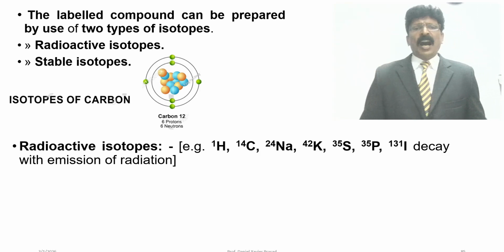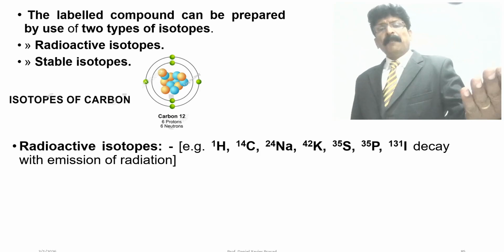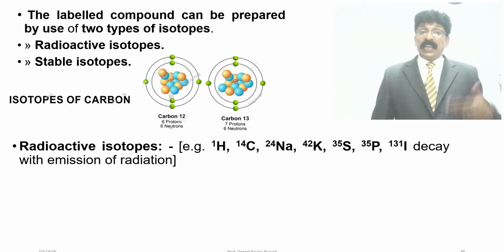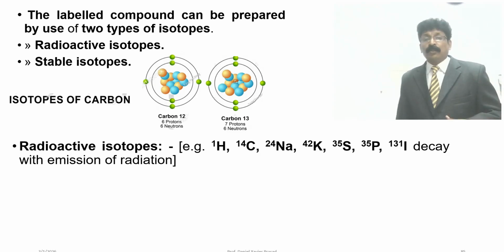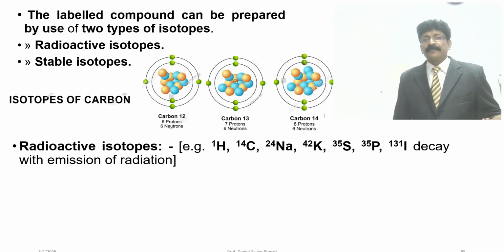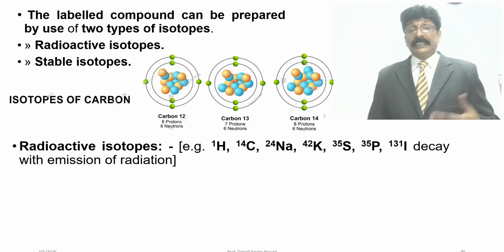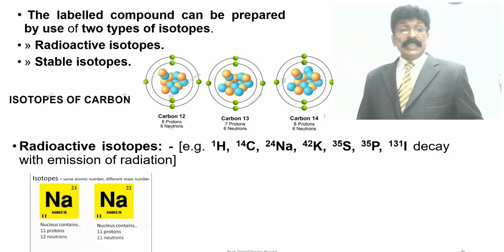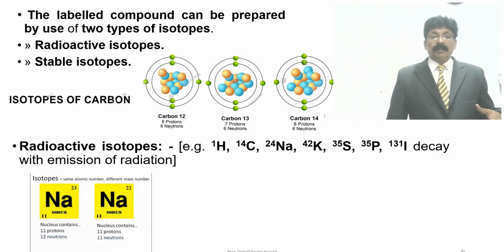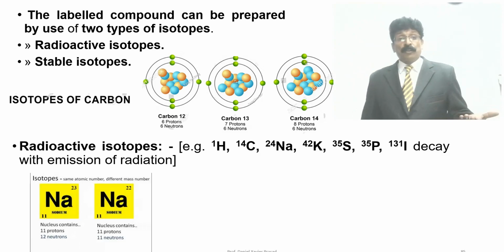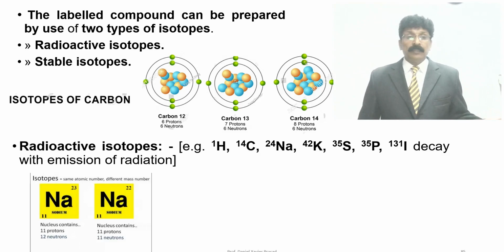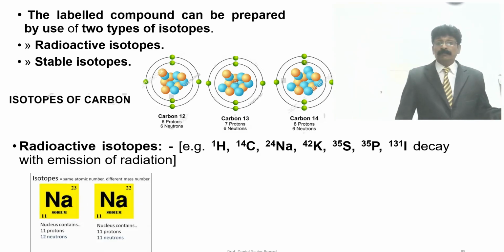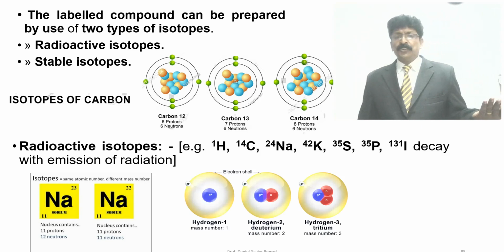Isotopes of carbon: you can see carbon with 6 protons and 6 neutrons is the normal carbon atom; 6 protons and 7 neutrons is an isotope; 6 protons and 8 neutrons, carbon-14, is an isotope. And you can see sodium with 11 protons and 12 neutrons is sodium-23; 11 protons and 11 neutrons is sodium-22; and sodium-24 is also an isotope.